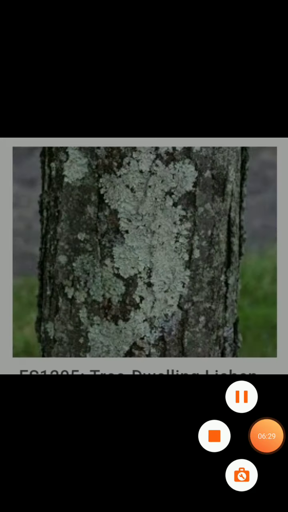In this way, lichen consists of alga and fungus. The alga provides food to the fungus, and the fungus provides protection, water and minerals to the alga. Both of them are benefiting each other. That type of relationship between two organisms in which both organisms get mutual benefit is called mutualism.